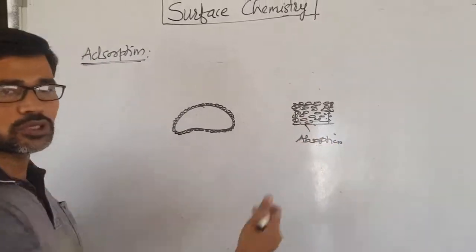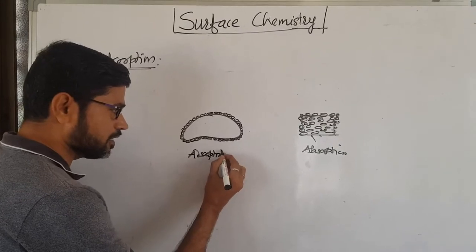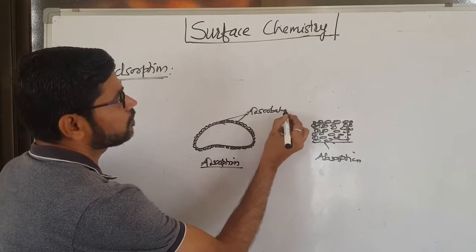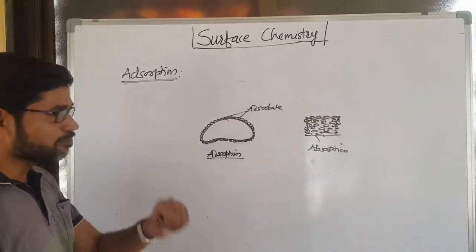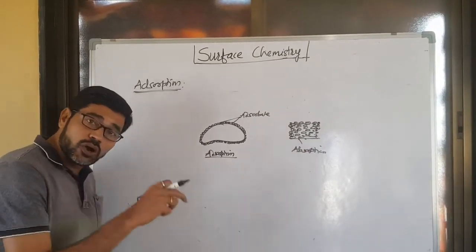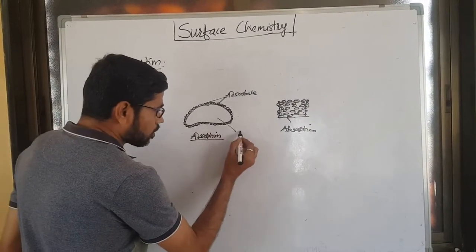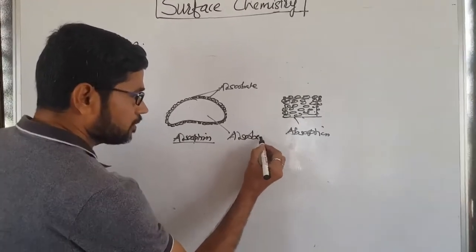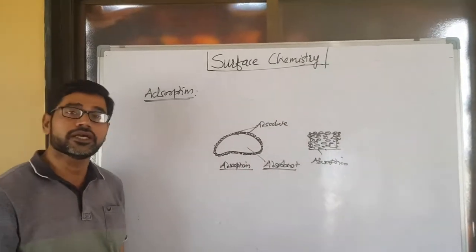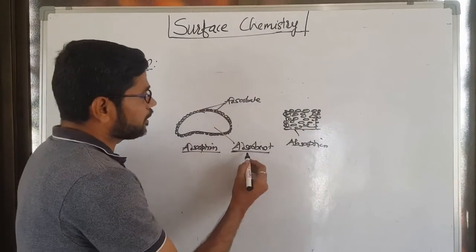See the difference between absorption and adsorption. In adsorption, there is simply accumulation, meaning gathering of adsorbate molecules on the surface of adsorbent. What is meant by adsorbate? Adsorbates are the molecules which get adsorbed on the surface of adsorbent. What is adsorbent? Adsorbent is a substance on the surface of which adsorbate molecules get adsorbed. So this is adsorbate and adsorbent.